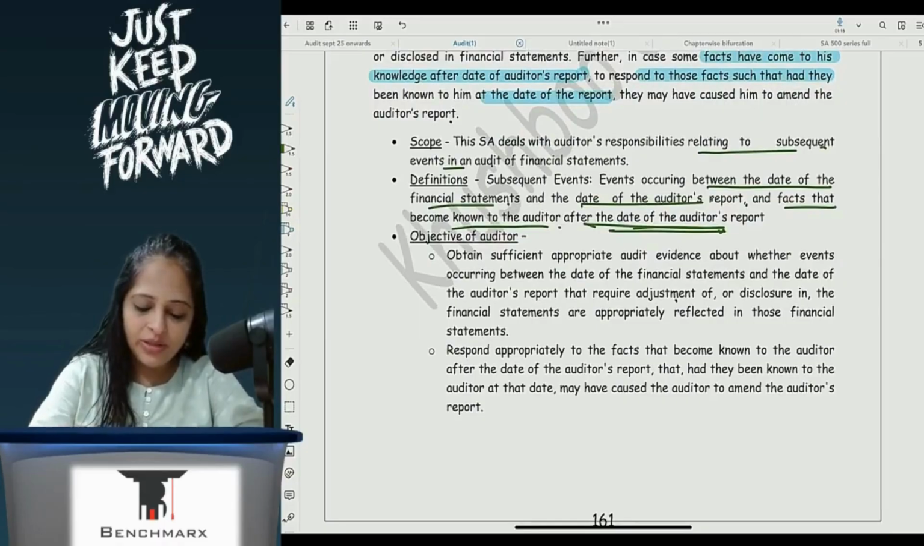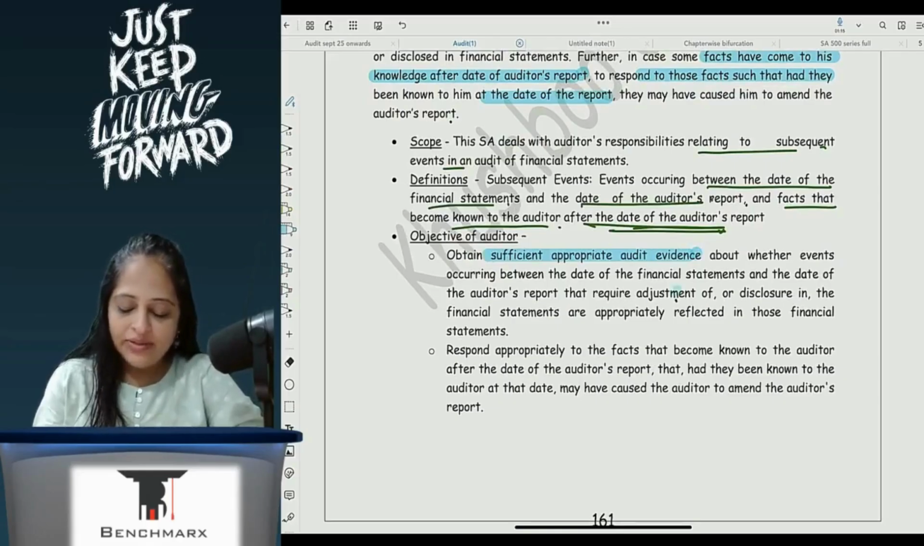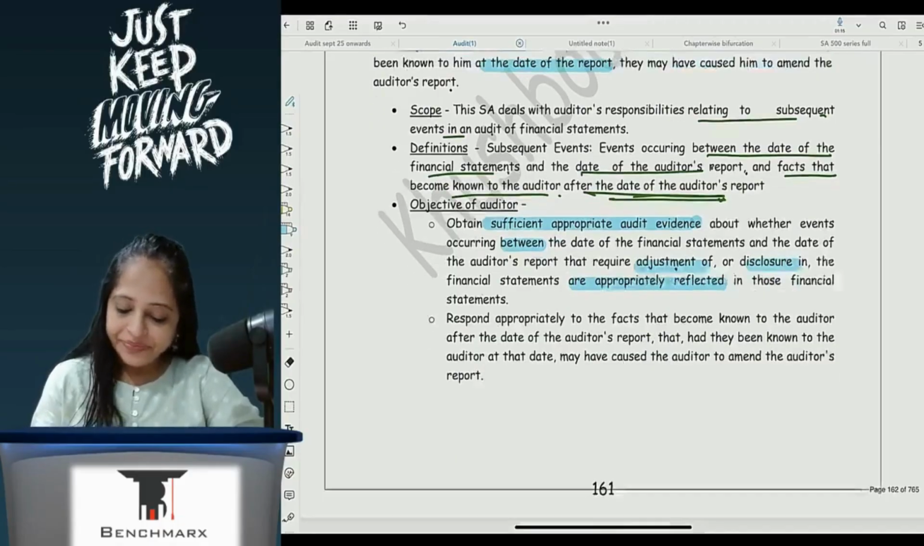What is the objective of the auditor? Obtain sufficient appropriate audit evidence about events occurring after the date of financial statements and between the date of financial statements and the date of audit report that require adjustment or disclosure in the financial statements are appropriately reflected. So my responsibility is that these are properly reflected in the financial statements in the audit report.